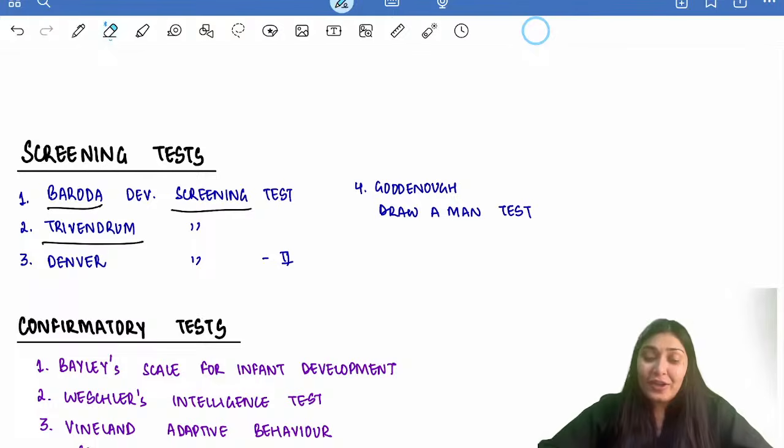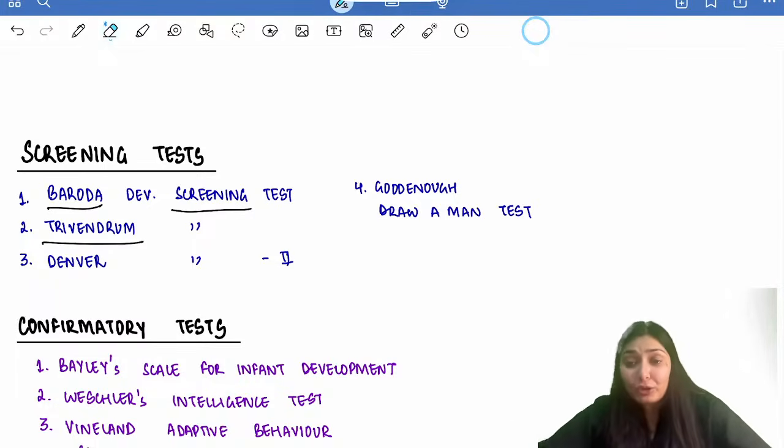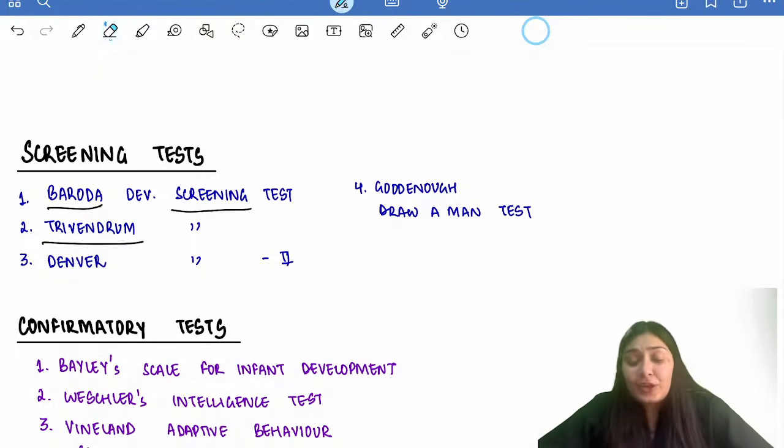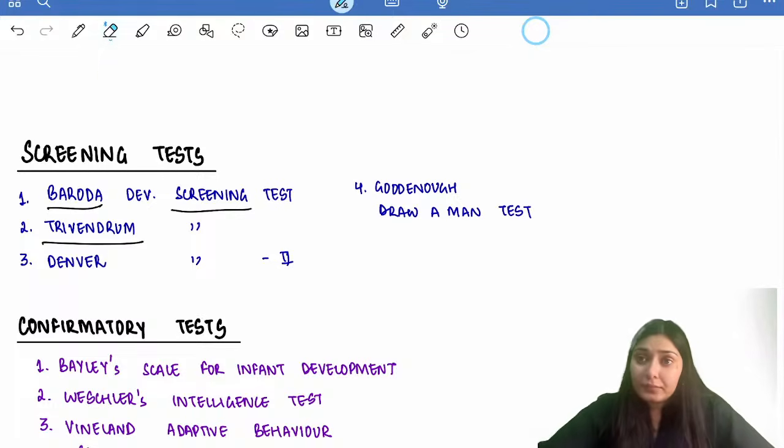So with that, we have discussed the normal growth pattern, the assessment of growth, the normal development, and the assessment of development. If you have any doubt regarding this session or anything that you want me to include or add, I'll be more than happy to help. Otherwise, we can just end this session. Is there anything that you want me to discuss over here? Otherwise, we can wrap this session.